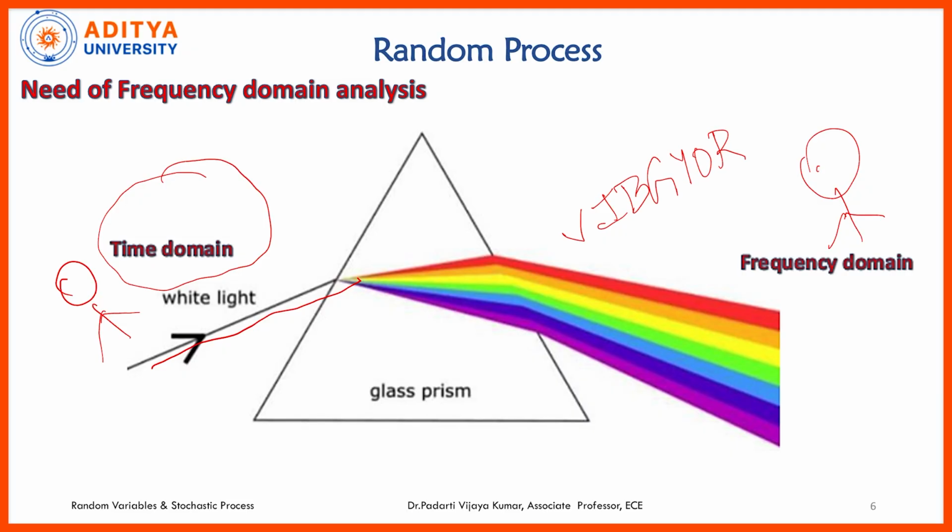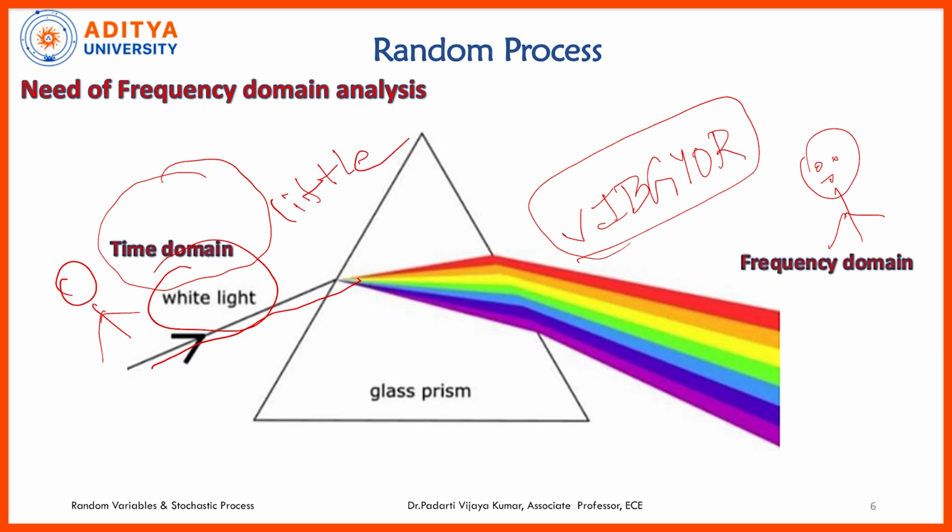The frequency domain person will have an idea that a white light is a combination of 7 different frequency components. But a time domain person has absolutely no idea what white light consists of. He got only a little bit of information, whereas the person standing in frequency domain got more information.